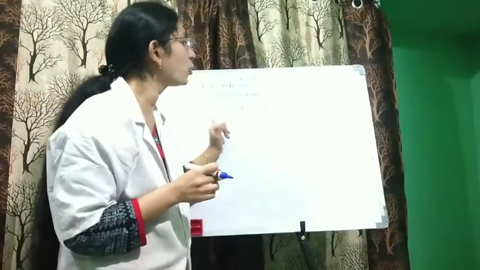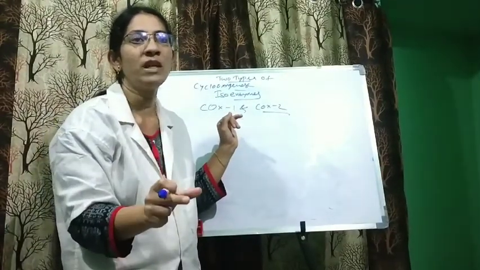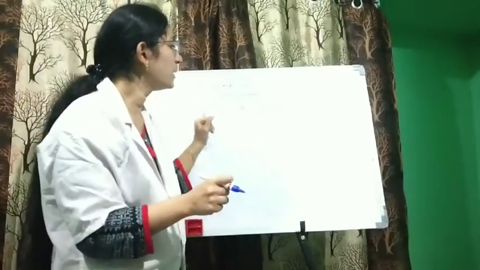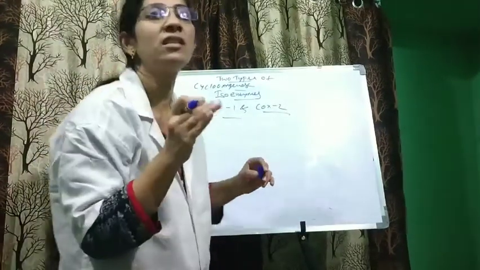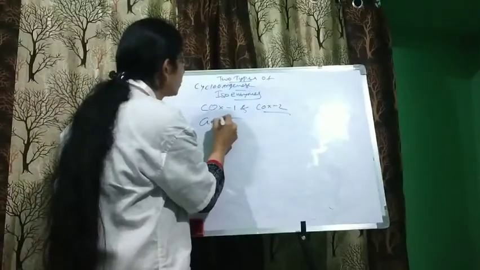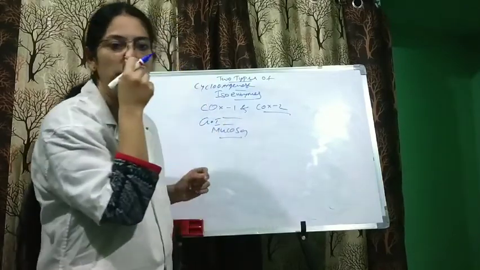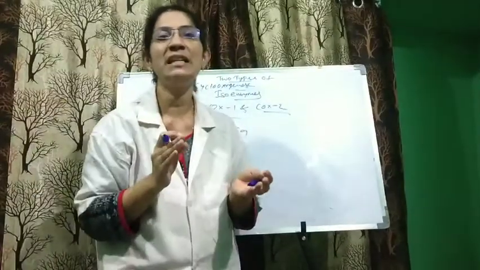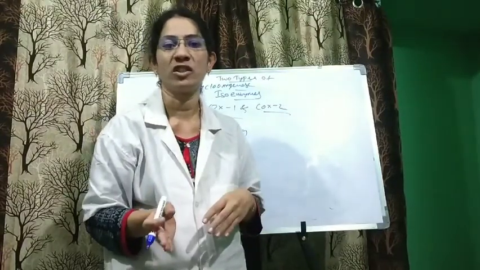Majorly it plays a role in maintaining the gastrointestinal mucosa, and it is involved in kidney functioning and platelet aggregation.